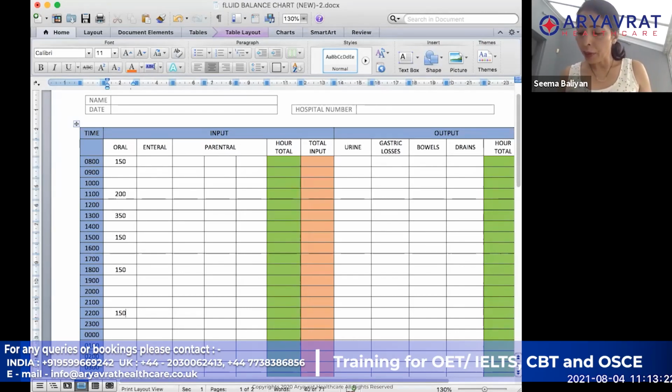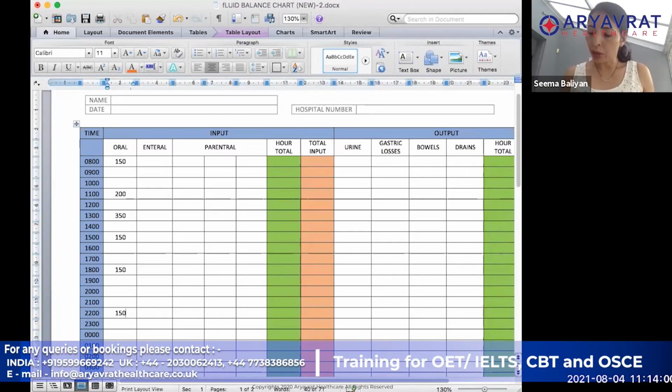Now, looking at his parenteral fluid input, he was started on normal saline, 1 liter, to be given over 8 hours. It was to be started at 10 o'clock and finish at 1800 hours. So it is 1 liter of fluid over 8 hours.